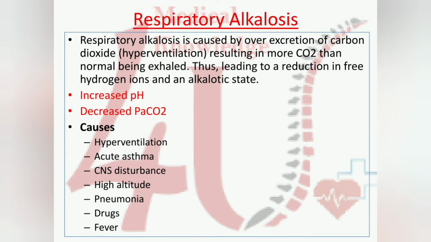It means through overventilation we are giving excess oxygen, through that the CO2 level in our body will decrease, and it will cause decreased free hydrogen ions, and it will cause alkalosis. That means the pH level will increase. Respiratory alkalosis means increased pH and decreased CO2 level. Main causes of respiratory alkalosis are hyperventilation, acute asthma, CNS disturbance, high altitude, pneumonia, drugs, and fever. These are the main causes of respiratory alkalosis.